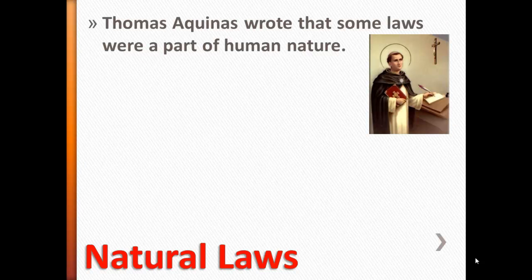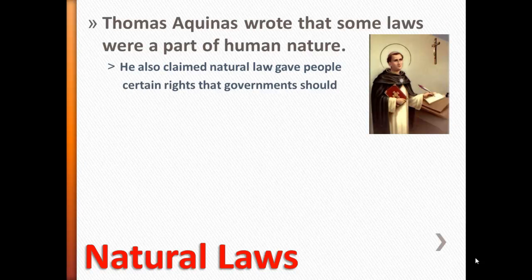Some other democratic ideas were introduced by early philosophers. Thomas Aquinas was a Catholic priest, and he wrote that some natural laws were a part of human nature. They were things you had just simply because you were born a human being. He also claimed that these natural laws gave people certain rights that governments should not be allowed to take away.